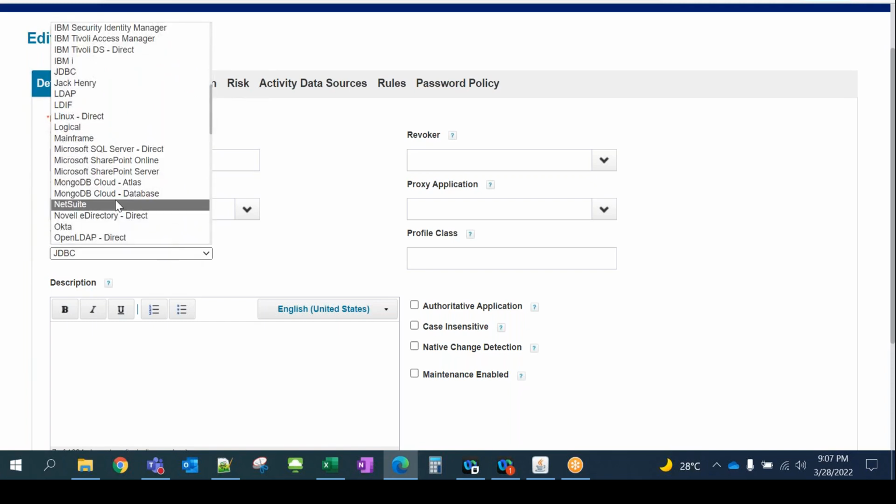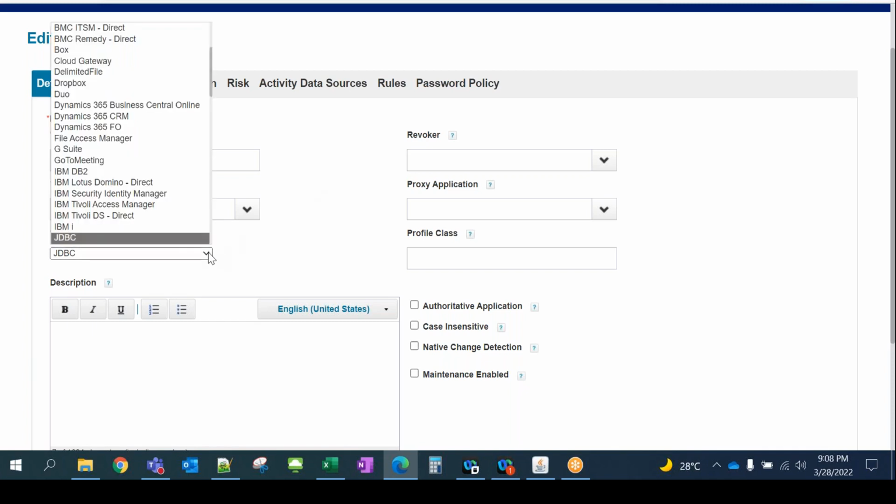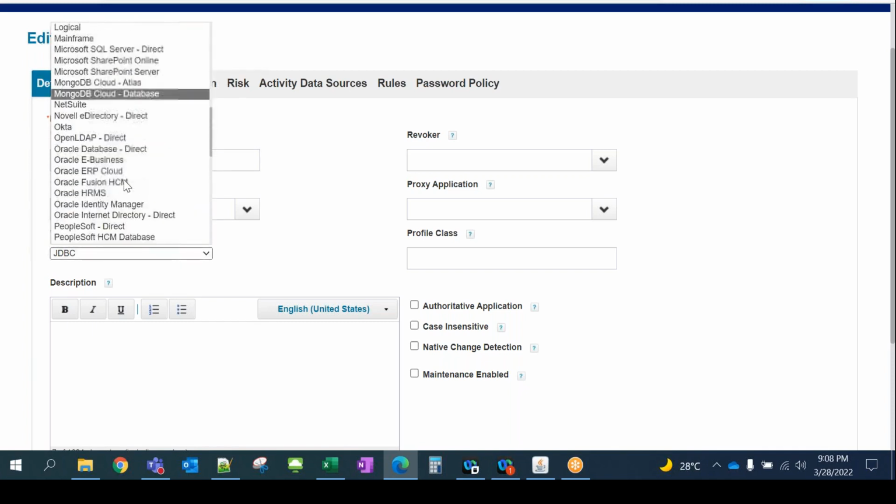In case you're not able to understand under which category it fits, because you are working as a partner or as a customer, right? You're working for some customer, so you will have access to Compass, which is the SailPoint portal. Over there you can raise a support ticket with SailPoint as well. SailPoint will help you identify which is the right connector for you among these.